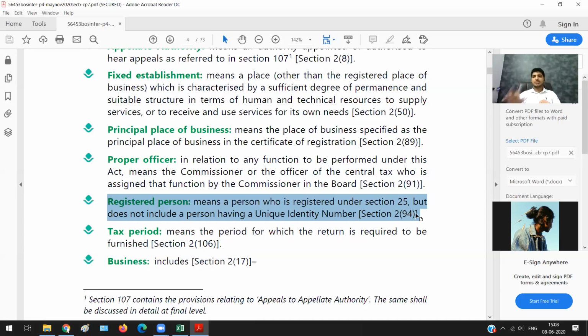Who is registered under section 25? We will study that a little later. But it does not include a person having a unique identity number. So who are those persons who have a unique identity number? What do you mean by unique identity number? Are we talking about your Aadhaar number? Answer is no.